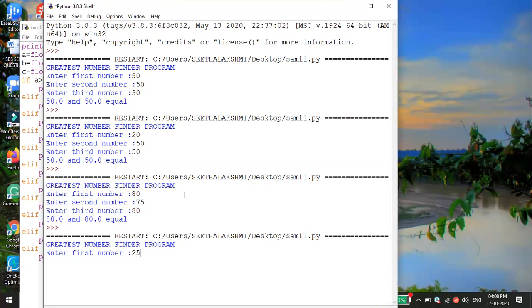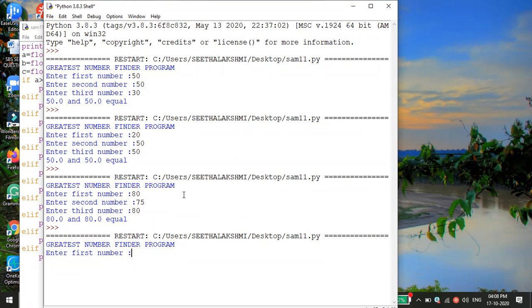Let me enter 25 for the A value. For the B value, don't say the same 25, because we already checked that one. You can see the first one: 50, 50, 30. We also checked when A is the lesser number, and C less also we checked. Okay, fine.